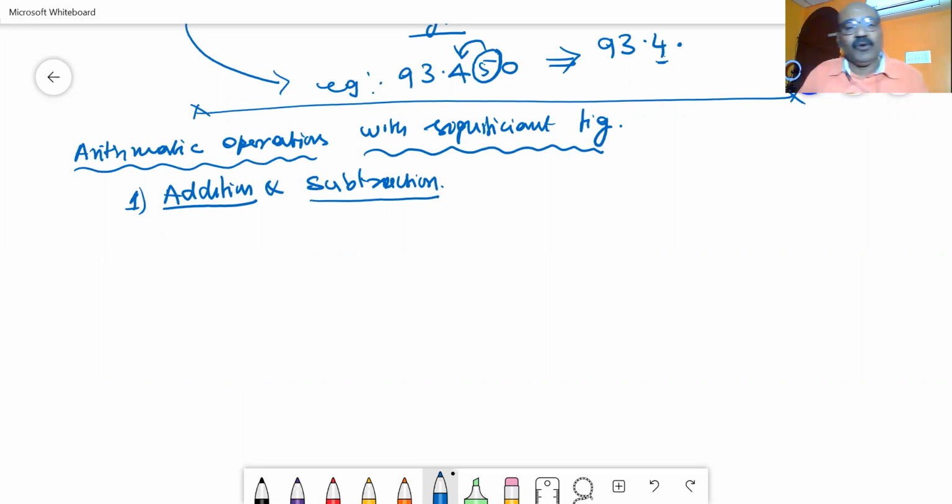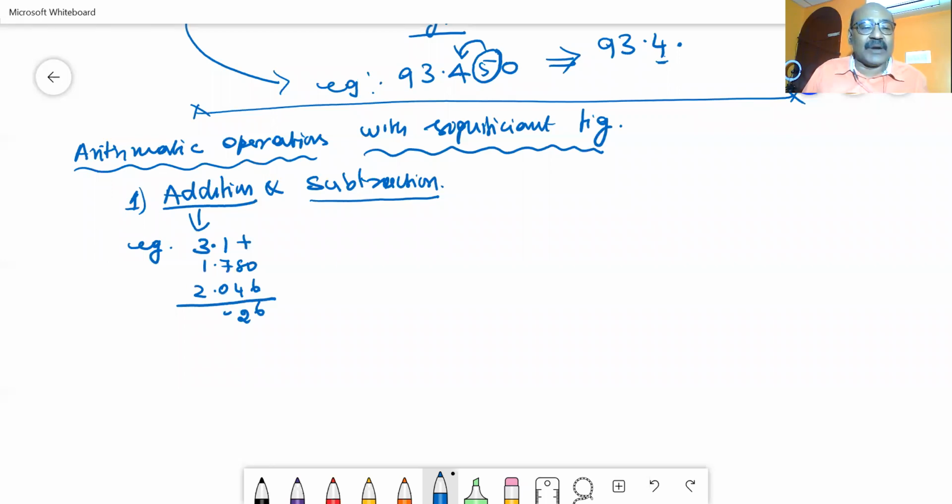In the case of addition, let us consider 3.1 plus 1.780 plus 2.046. Adding all these numbers: 6, 8 plus 4 is 12, 7 plus 1 is 8, 8 plus 1 is 9, then 3 plus 2 is 5, 5 plus 1 is 6. So 6.926.